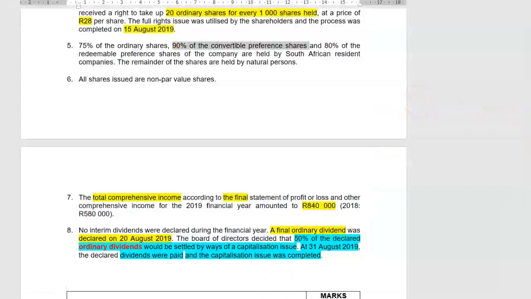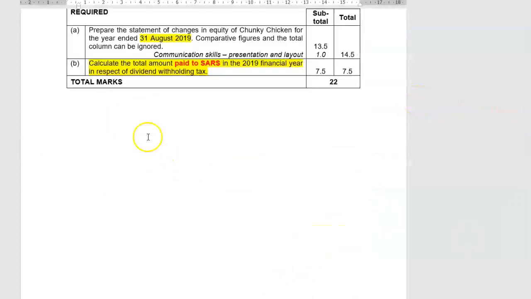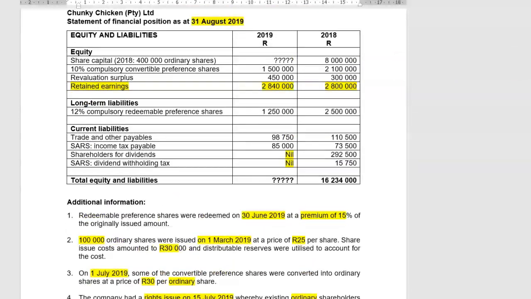The question does not require from you to calculate the total amount of dividend withholding tax based on the dividends declared at the end of the year. Question wants from you, calculate the total amount paid to SARS in the 2019 financial year in respect of dividend withholding tax. Now I had an opening balance there of 15,750. I've got zero there at year end.